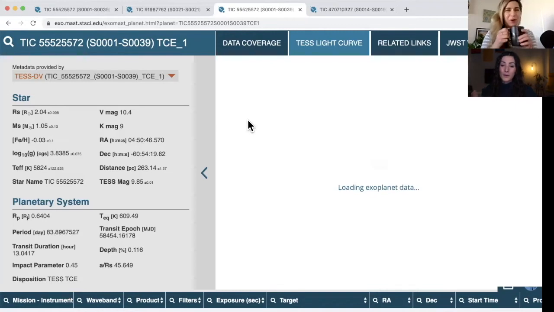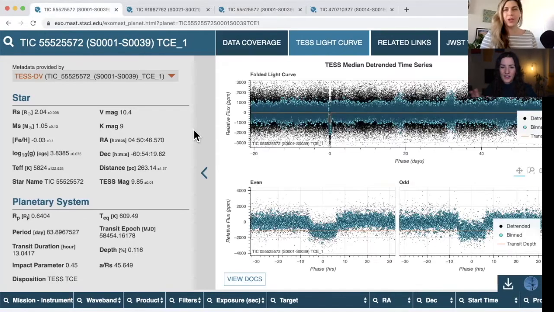So what we're about to see on this page is a phase folded light curve of this candidate. So it's not just the light curve where we'd see lots of different dips at different times. It would be all those dips already folded on top of one another to build up that signal and let us see that transit event in a little bit more detail. And apparently my internet is very slow today, so we'll just twiddle our thumbs. Okay, great. So it has now loaded, which is very exciting.